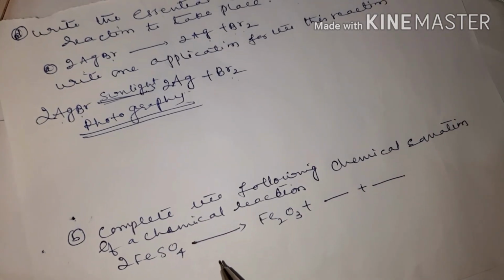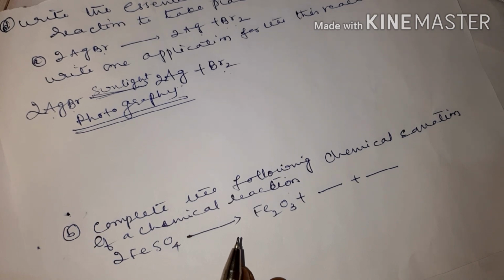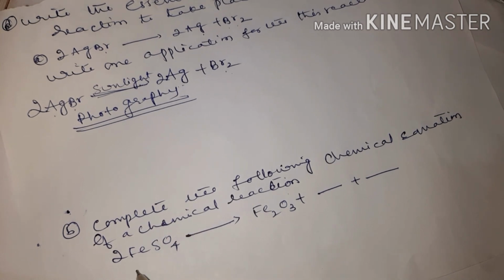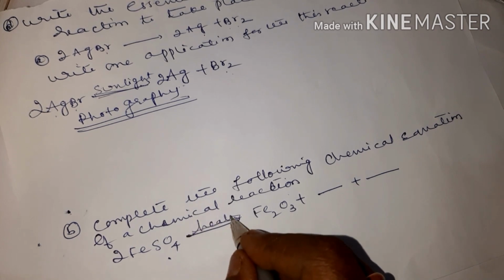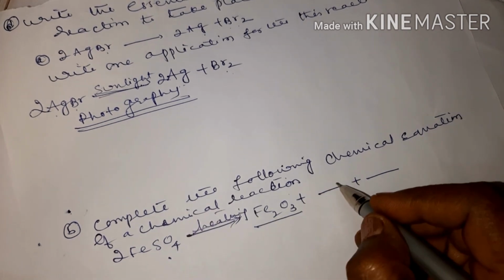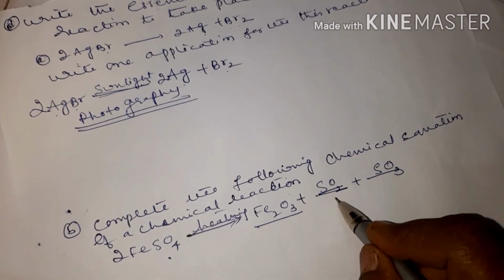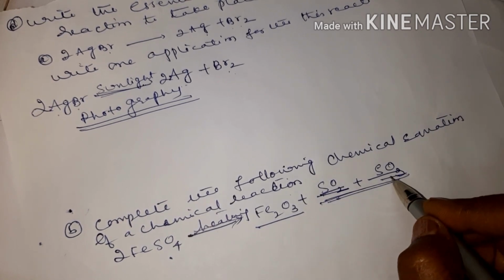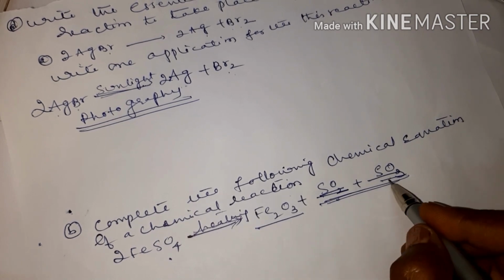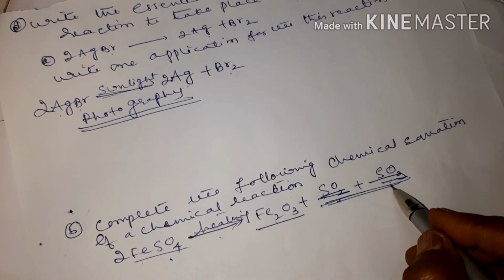Okay children. Now the second one: complete the following chemical equation of a chemical reaction. You have to write the complete chemical equation. When iron sulfate is heated, you get iron oxide plus sulfur dioxide and sulfur trioxide. This is the only reaction where you can see two types of the same gases produced, sulfur dioxide and sulfur trioxide. Keep this in your mind children.